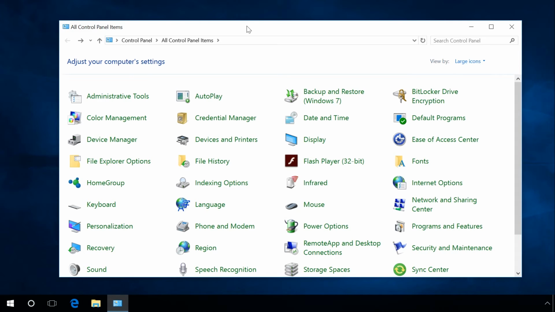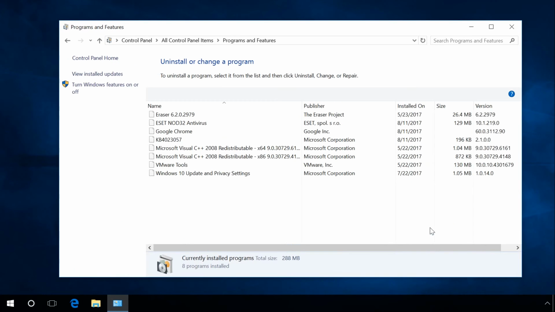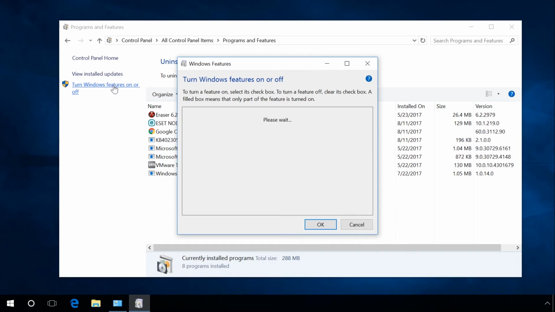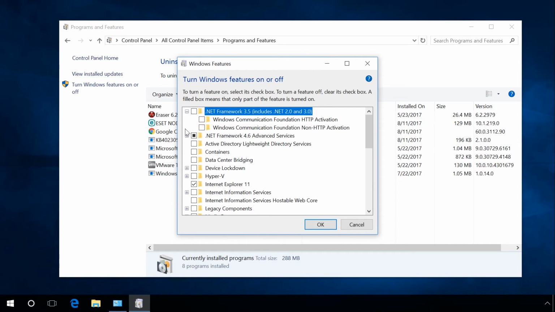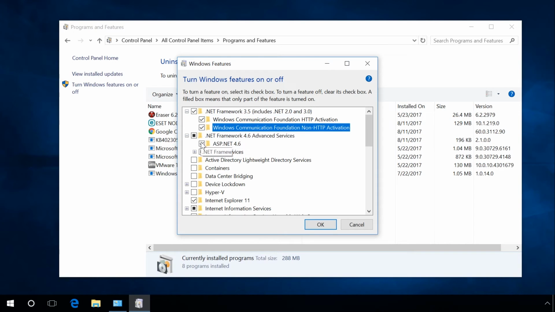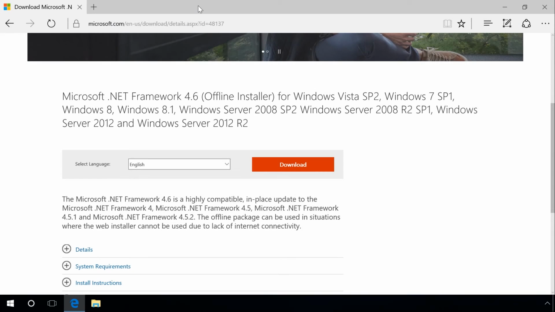For example, Windows 10 comes with some components pre-installed, but they can be disabled. In order to find out, go to Control Panel, Programs and Features, turn Windows features on or off. Find .NET Framework items in the list. Make sure their boxes are checked. If they aren't, check them. After that, restart your computer and try running the faulty program once more.